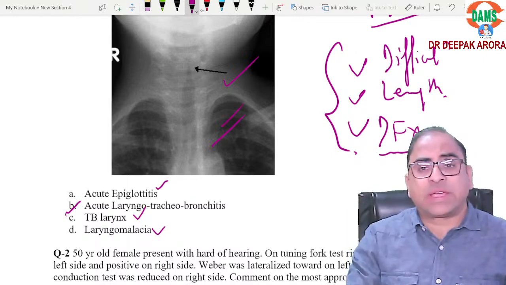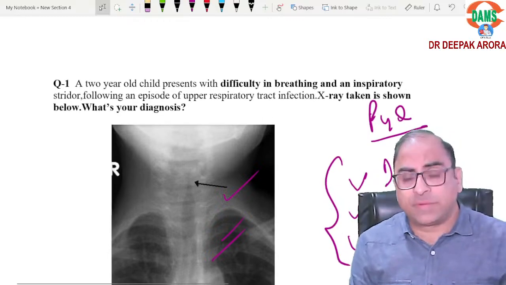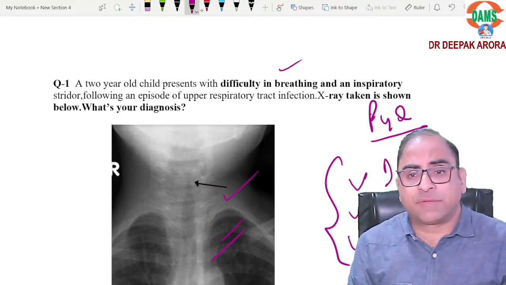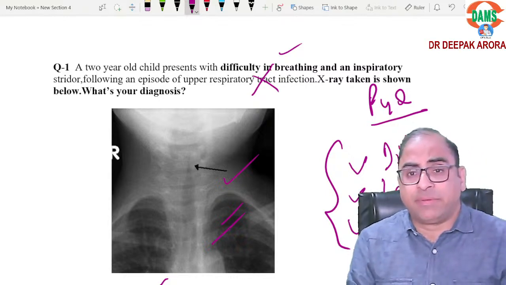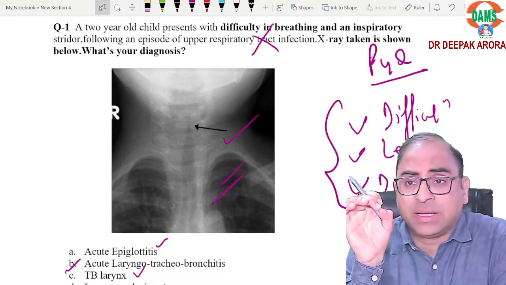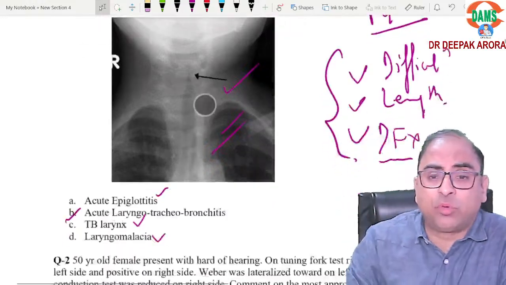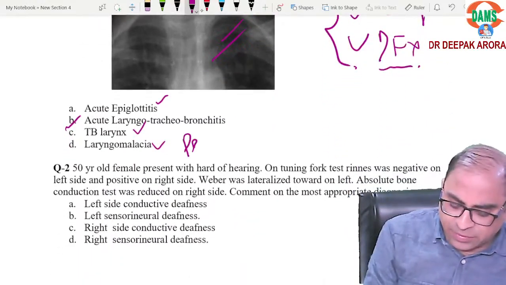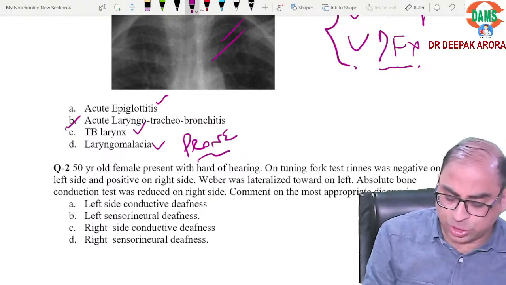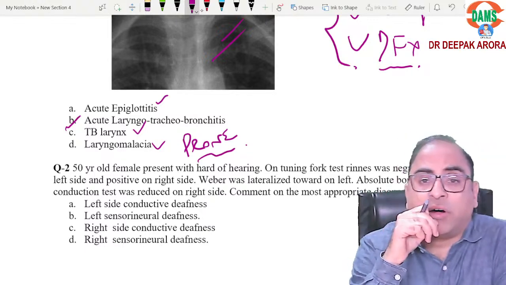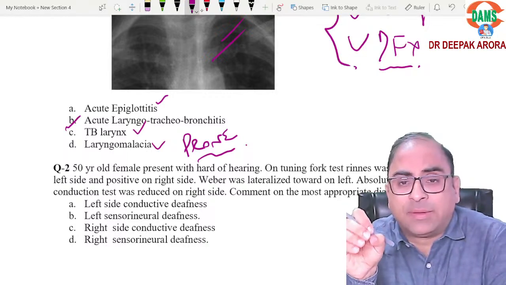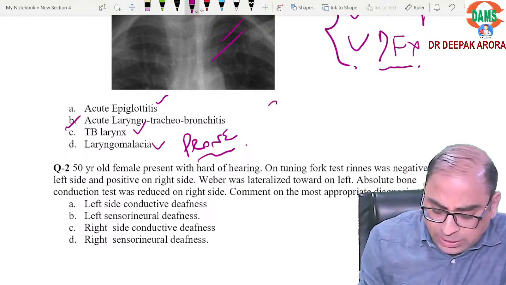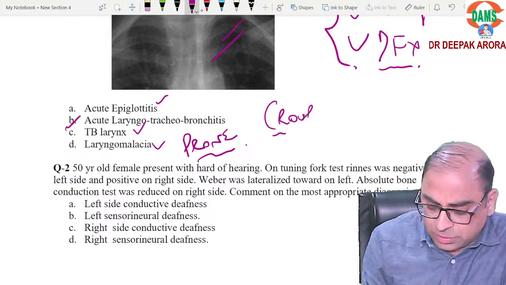Laryngomalacia. What change in the MCQ? They will remove this X-ray. Inspiratory dyspnea going in the favor, difficulty in breathing going in the favor. Then the upper respiratory tract infection will not be there. And they will say the patient is having dyspnea which improves in prone position. If the examiner adds the word prone position, I will be going in the favor of laryngomalacia. I hope you are getting my point. So the first MCQ answer will be croup, that is laryngotracheobronchitis.